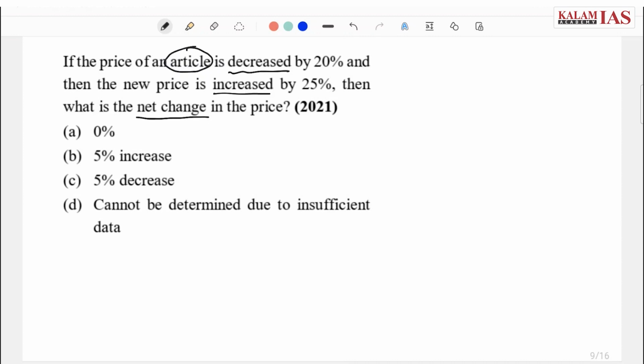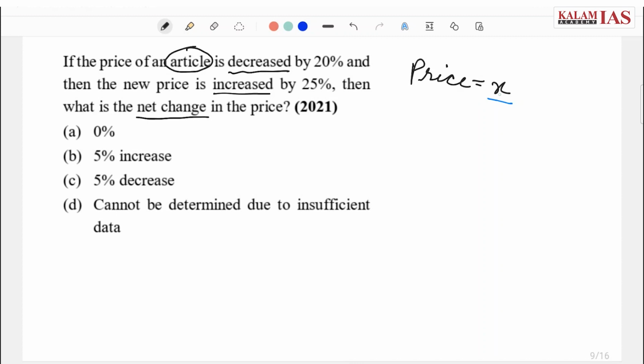Now suppose the price of the article is X. Now it is said the price is decreased by 20%. That means if the earlier price was X, it is decreased by 20%.